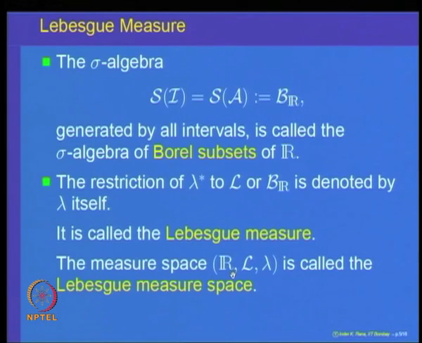The triple consisting of R, the Lebesgue measurable sets, and the length function as extended by the extension theory is called the Lebesgue measure space. So, the extension theory applied to the real line gives us the Lebesgue measure space, and it extends the notion of length from intervals to the class L of all Lebesgue measurable sets.